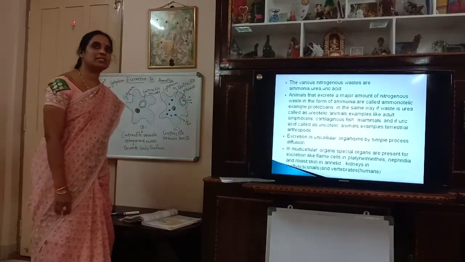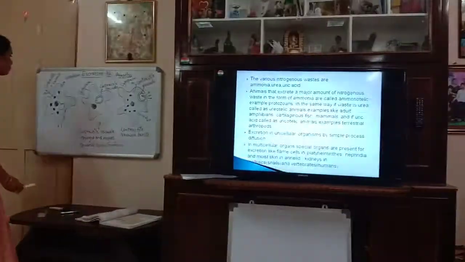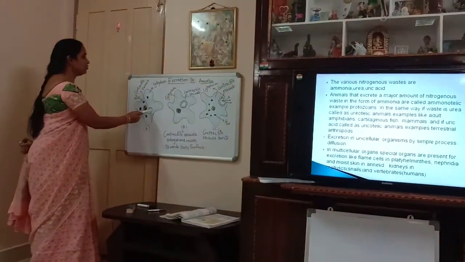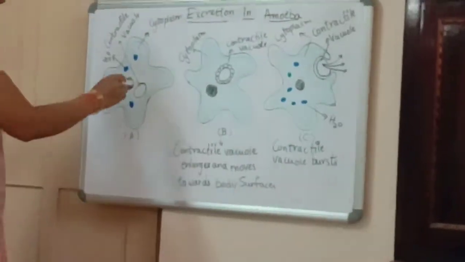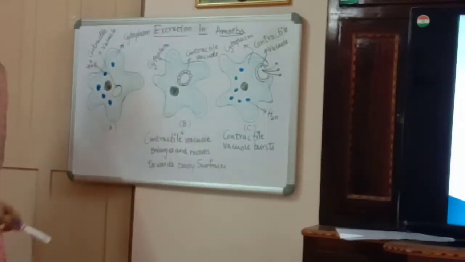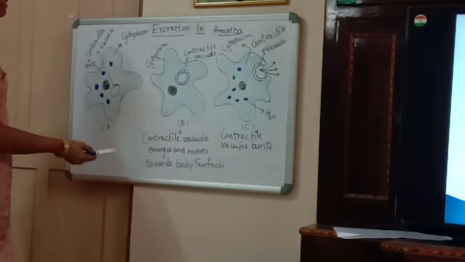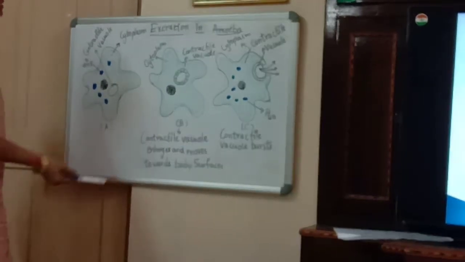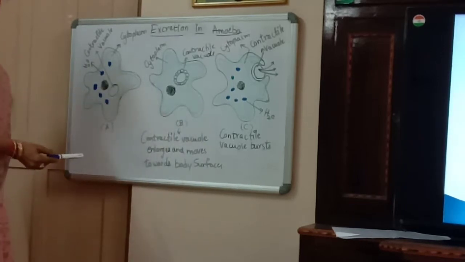If you take the example of amoeba, in amoeba you can see the contractile vacuole and some water droplets around in the cytoplasm. These are embedded in the cytoplasm, and when this contractile vacuole takes all the waste material and water droplets, it becomes heavy. It attains a maximum size.